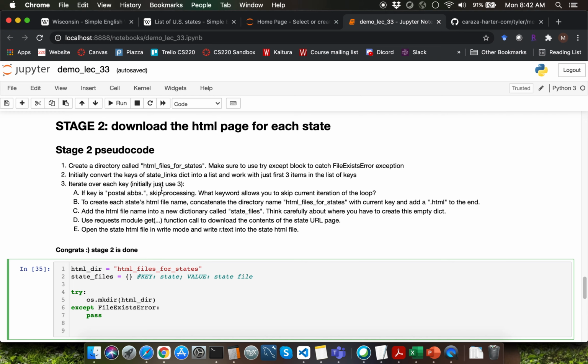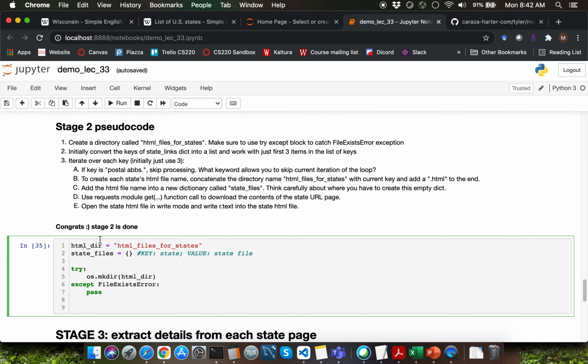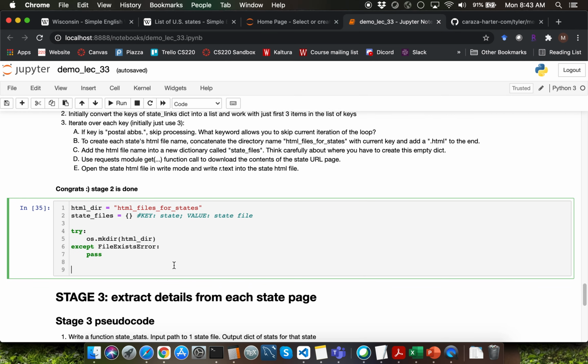Stage 2 is going to enable us to download the content of individual HTML files for states. We are going to download the HTML files into a directory called HTML_files_for_states. Then I'm creating an empty dictionary called state_files, which is going to have the keys as individual states, and the corresponding values are going to be the path to the local downloaded copy of the state HTML files.